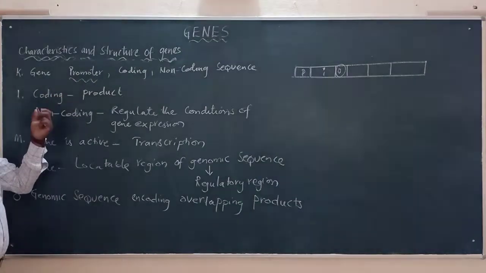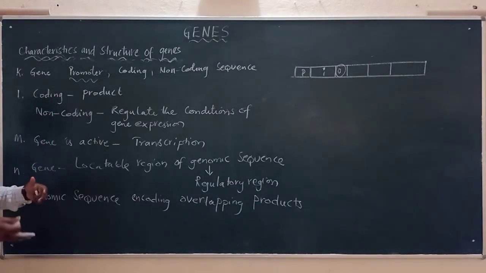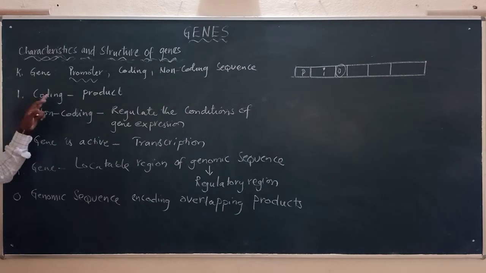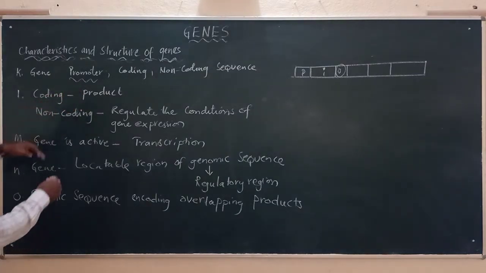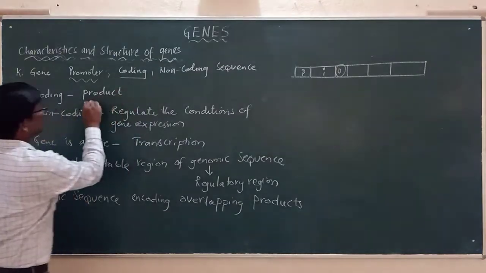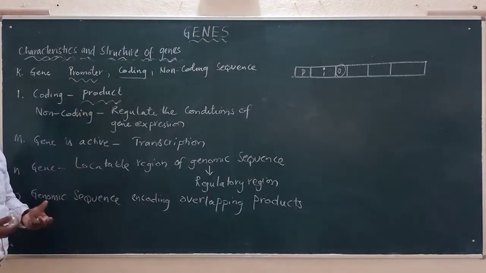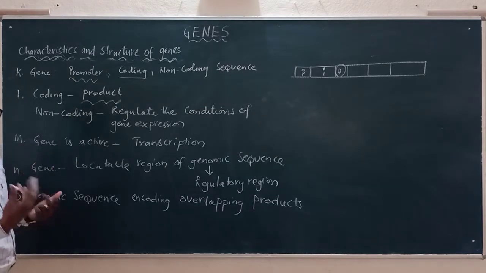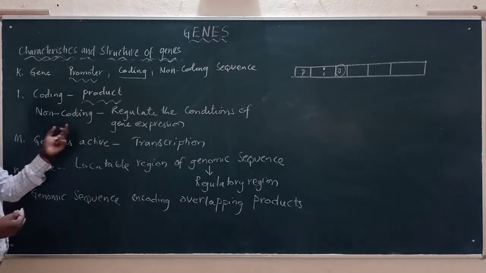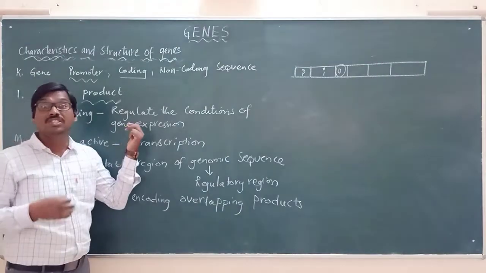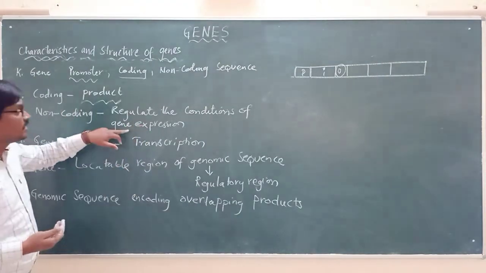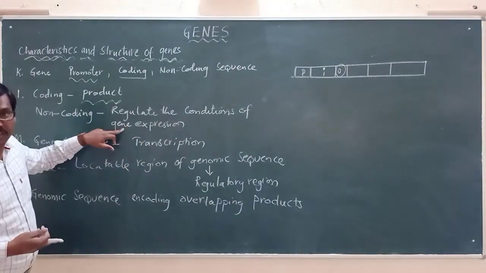And the promoter will be controlling the expression of a gene. And the coding region is responsible for a product. It is this region which is responsible for producing a product in our body. And the non-coding sequence regulates the conditions of the gene expression.